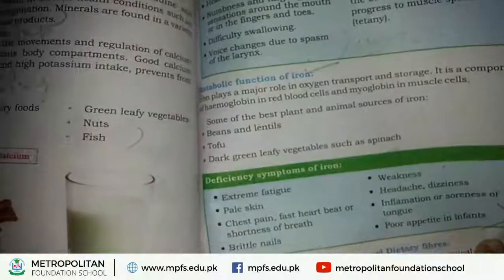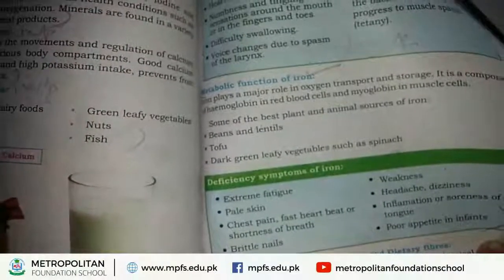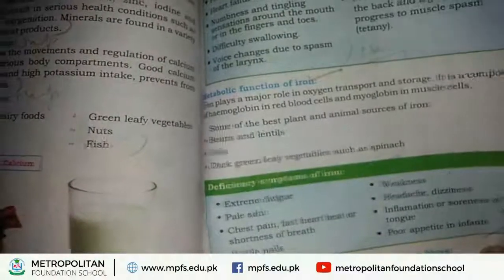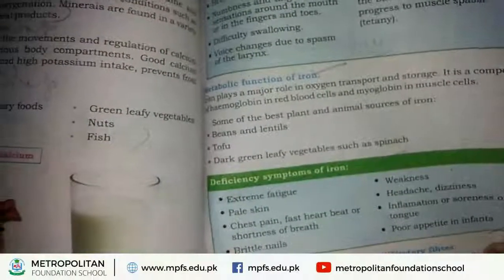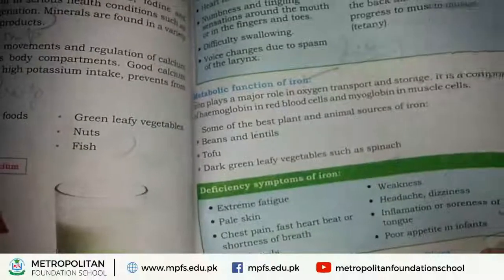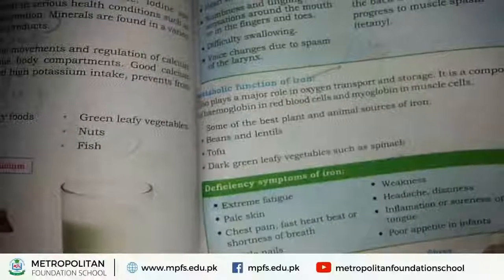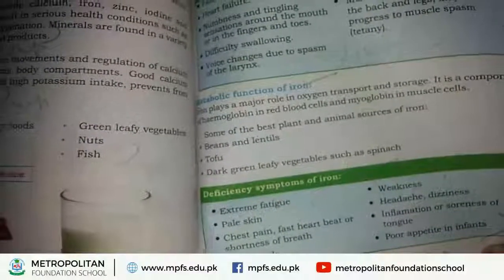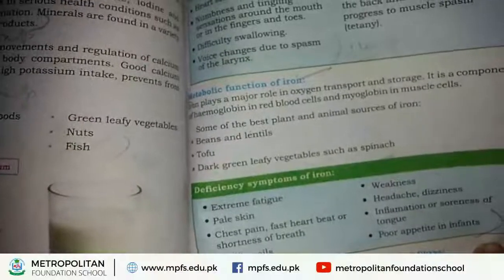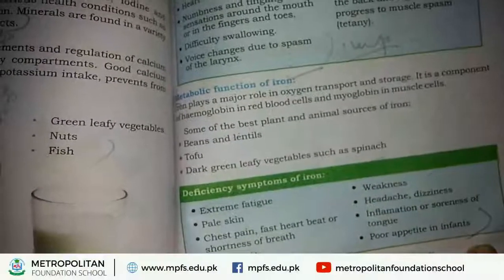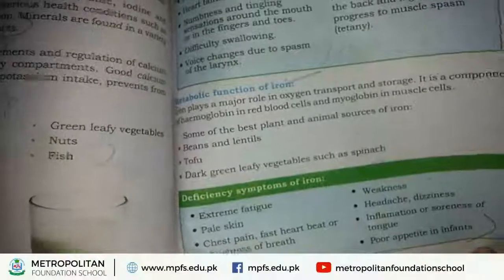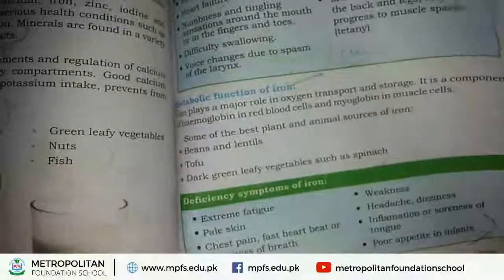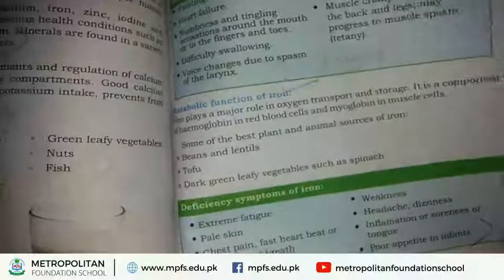Another compound present is myoglobin, a protein found in muscle cells. Iron is found in products like beans and lentils, tofu, and dark green vegetables such as spinach. These are all rich in iron.